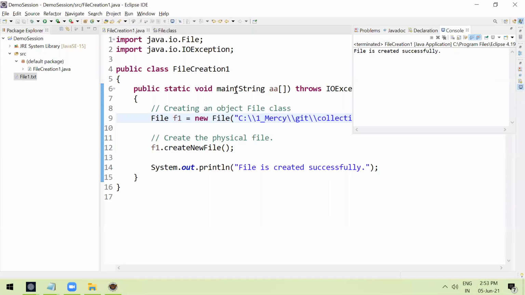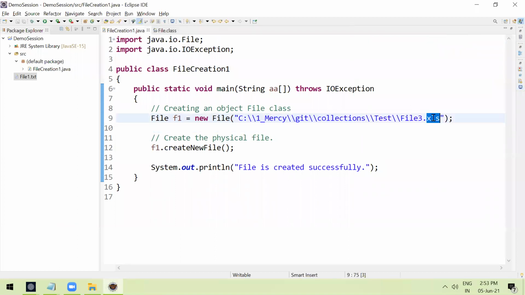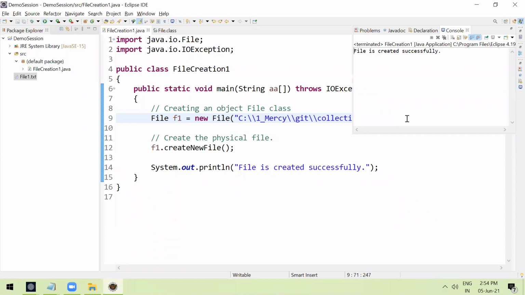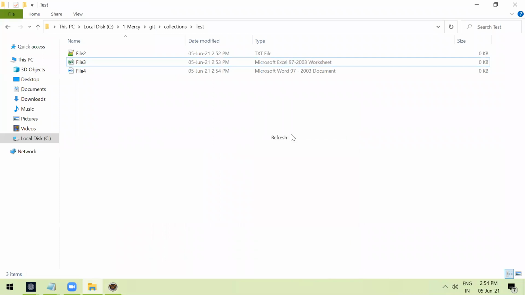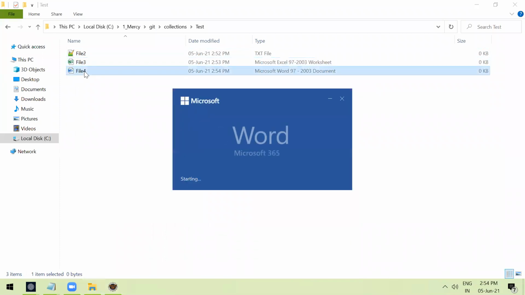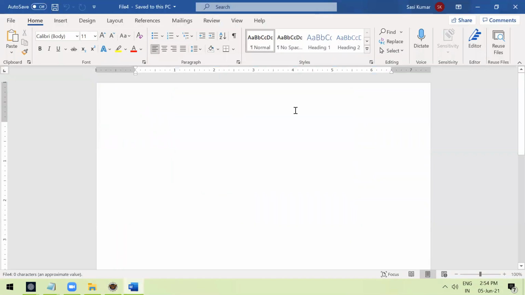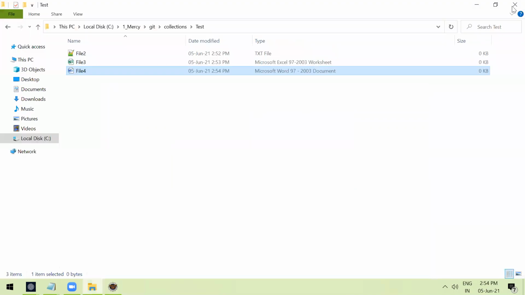Same way you can create, if you want to create a document, one Word document file, end with .doc, give a different file name, right? Let's run again. See here, file4.txt. See here, one Word document also got created. You can give any name. I'm just giving file. See, one Word document also created.